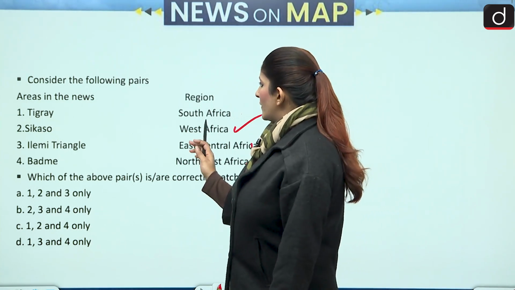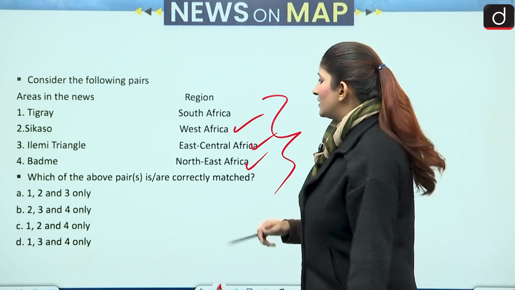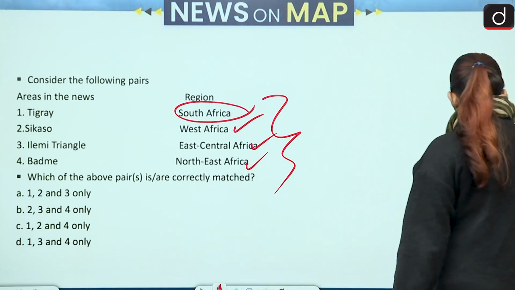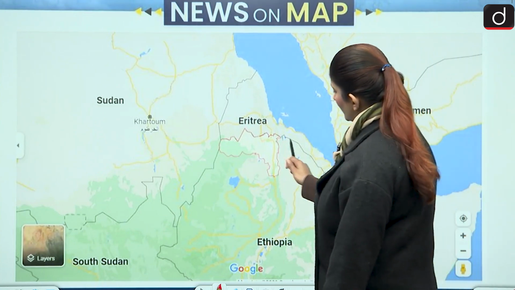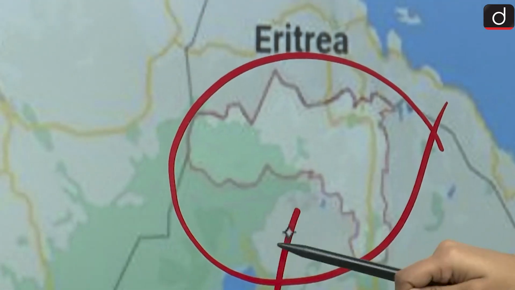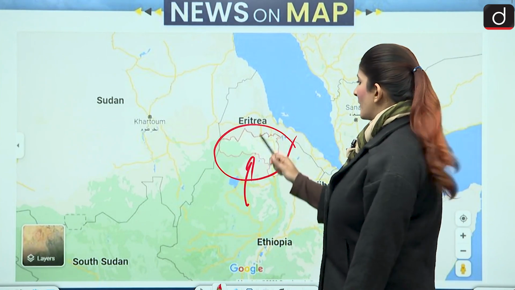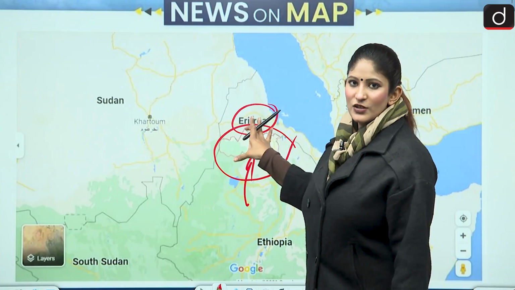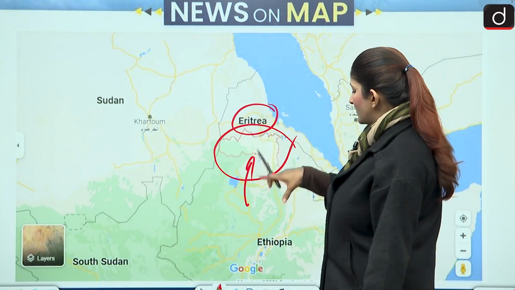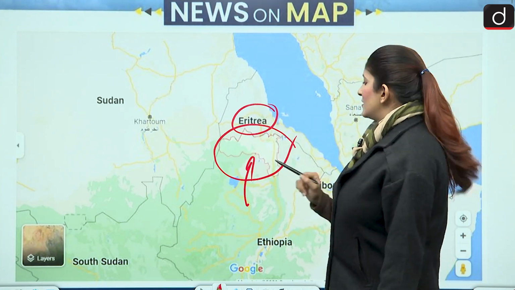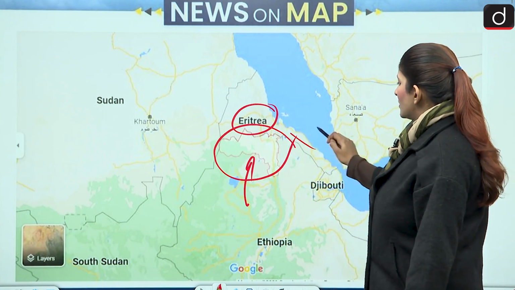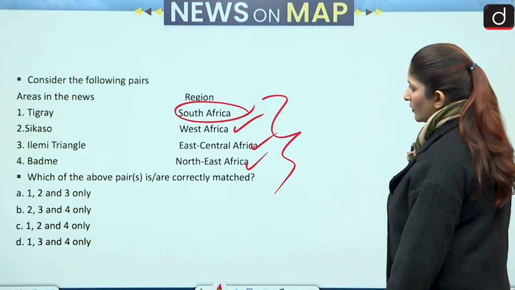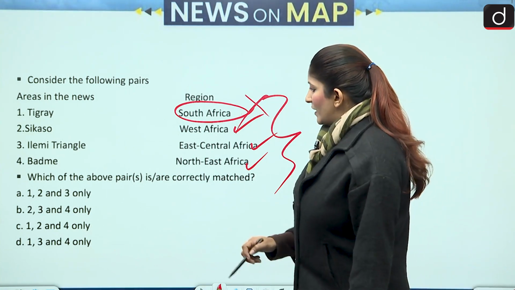Alright, so first is the Tigray region. Let's see where the Tigray region is. Is it in South Africa? I don't think so, let's see why. As you can see, Tigray lies between Ethiopia and Eritrea. This is the northernmost region of Ethiopia. So this is basically the east region, not specifically central, more to the eastern region. So this is of course not South Africa, and the first pair becomes incorrectly matched. First is incorrect. So let's see.